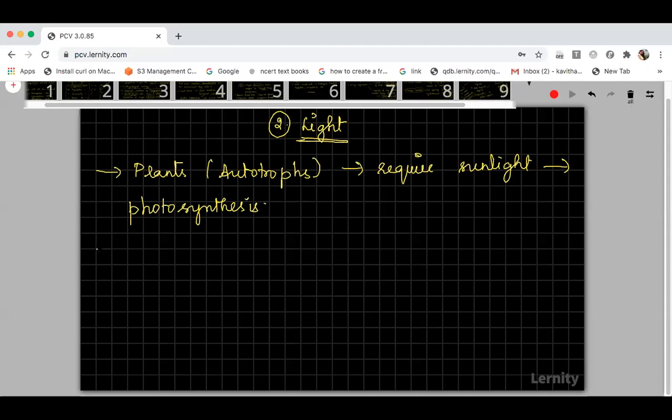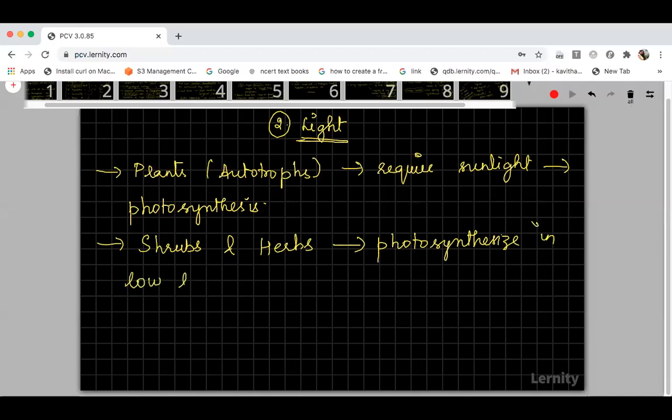Some plants, like shrubs and herbs, will prepare food, that is, they will photosynthesize, in low light conditions. High intensity of light is not needed for photosynthesis to take place in herbs and shrubs. So the light condition varies for plants also. Shrubs and herbs will photosynthesize in low light conditions.